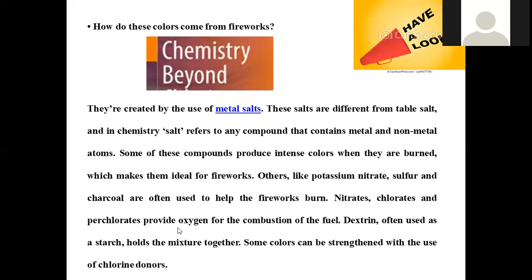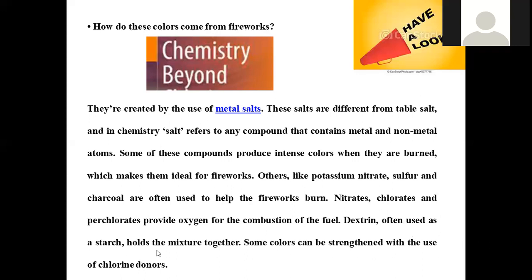Nitrates, chlorates, or perchlorates provide the oxygen for the combustion of the fuel. They are also incorporated in these crackers. So when these nitrates, chlorates, and perchlorates are present, they combust with oxygen. Combustion is nothing but burning in the presence of air, burning in the presence of oxygen. So that kind of oxygen will be supplied if we have nitrates, chlorates, and perchlorates in that.